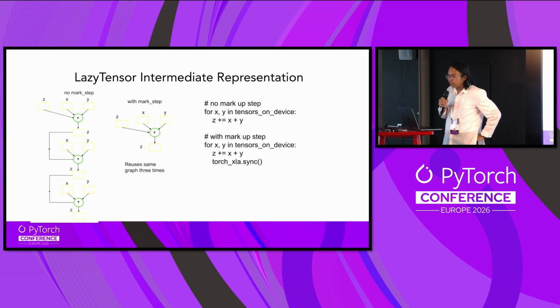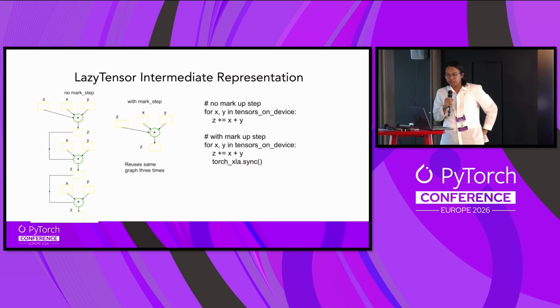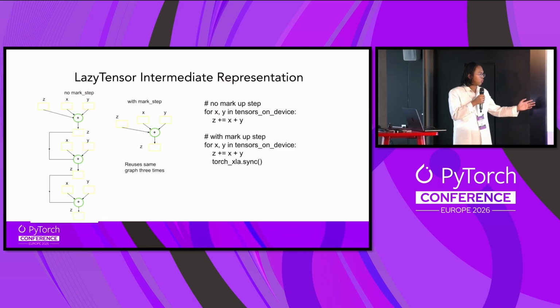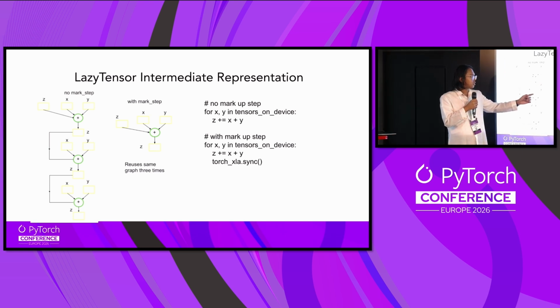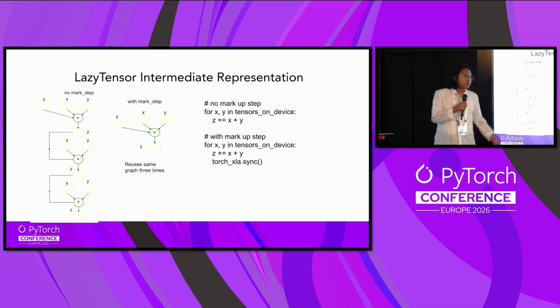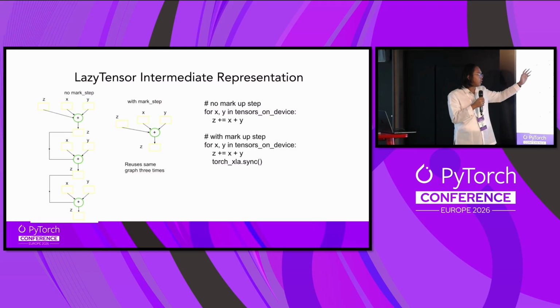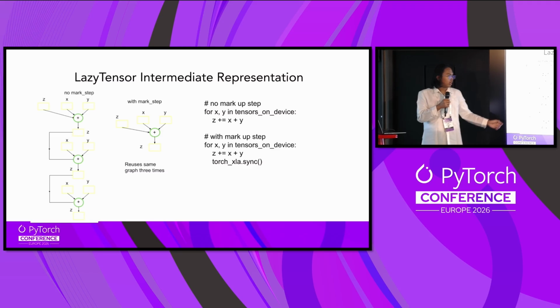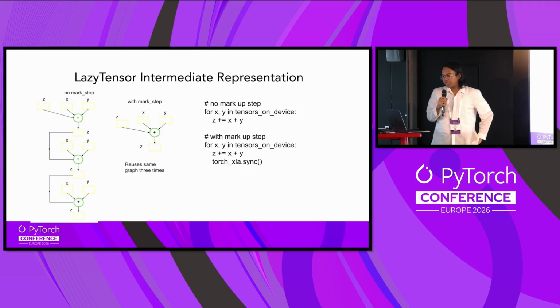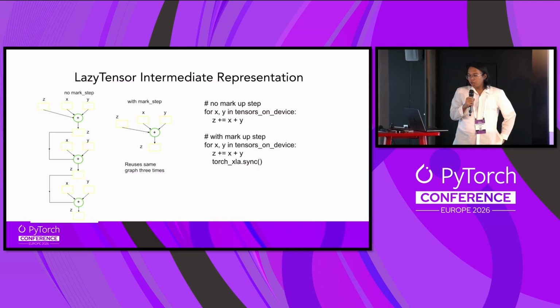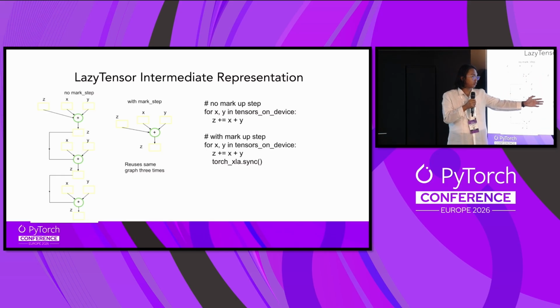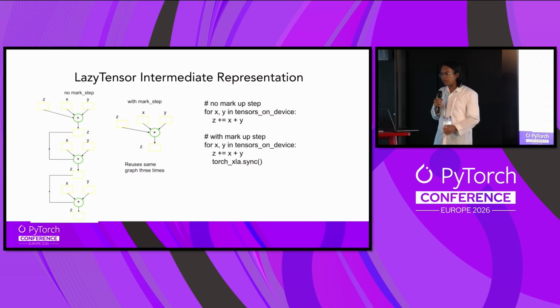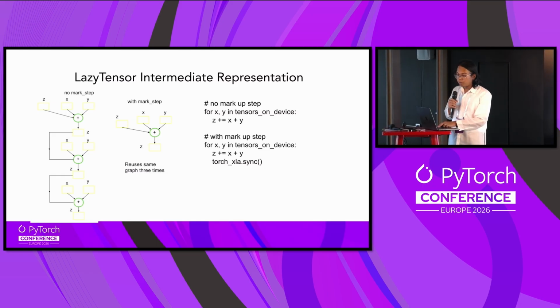What differentiates PyTorch XLA from regular PyTorch is that we have this thing called lazy tensors. So you have this code, right? You build z, you assign z to x plus y, which as you can imagine grows over time as you train your model. However, on the XLA side, you have this thing called mark step, which sees that this thing already exists in the cache, so we execute it and reuse it 3 times. And that's on the PyTorch XLA side what makes them fast.